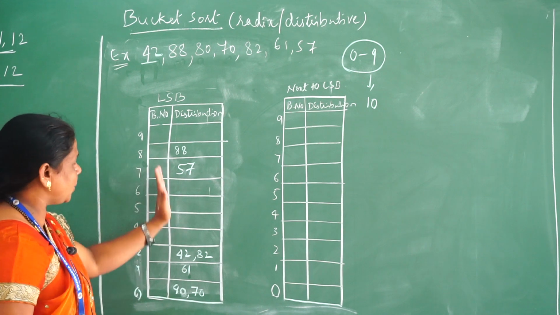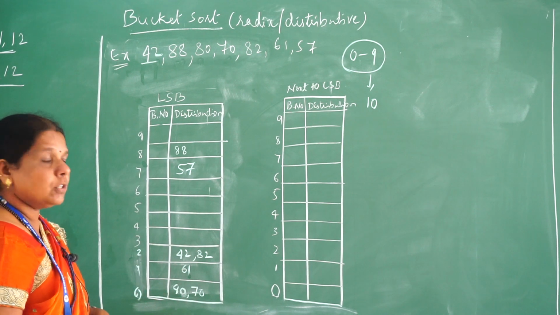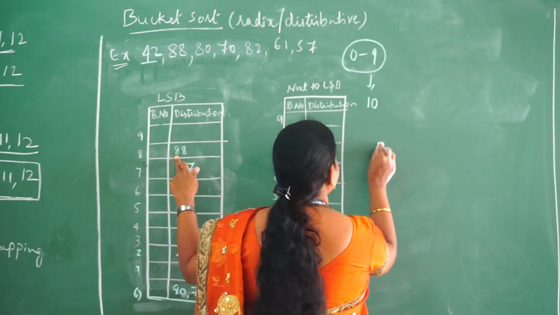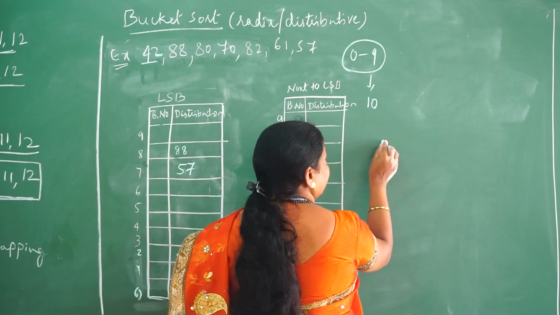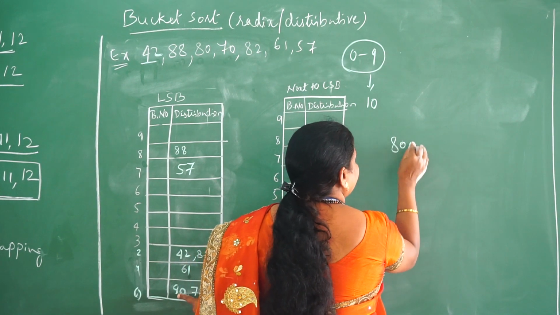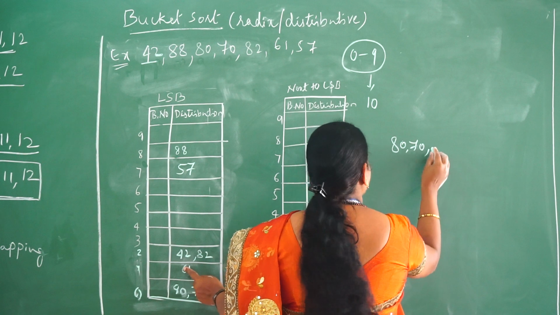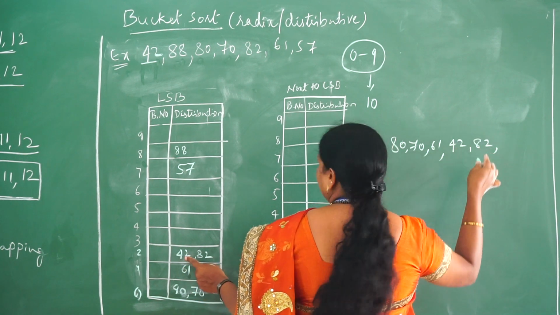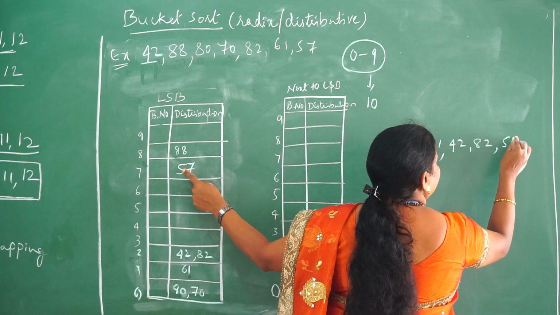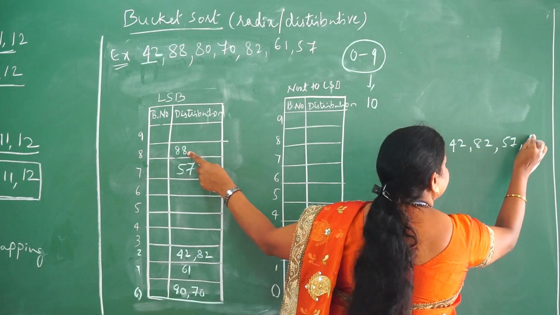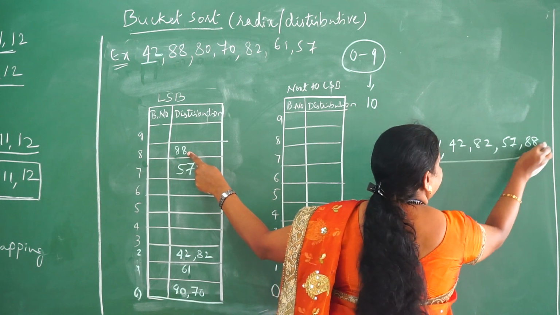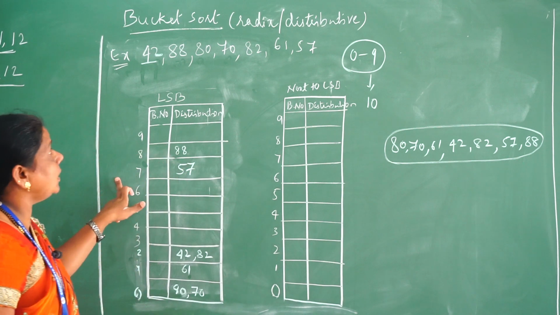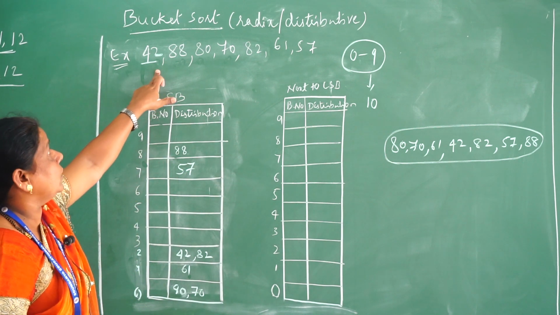Now I need to merge all elements to make a sorted list. So how will I write it? I will start with the 0th bucket: 80, 70, next 61, next 42, 82, next 57 and the last one is 88. Still it is not sorted, it is unsorted, because after applying the first least significant digit bucket sorting,